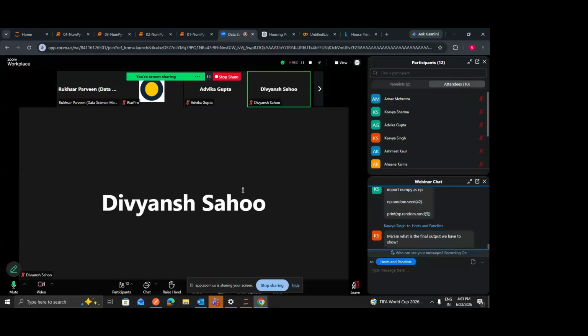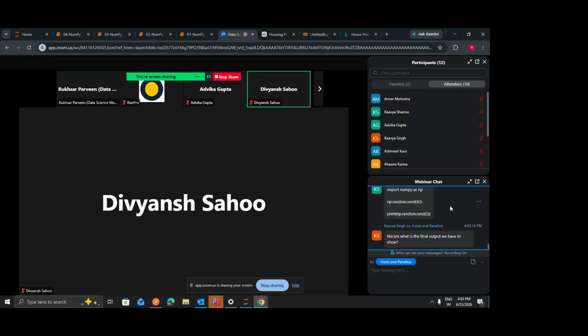I hope the project is clear. What is the final output we have to show? So Kavya, if I give any features to your model, like these many bedrooms I have, these many bathrooms I have, it should be able to predict the price. So you have to create a model which will take some features, and based on those features, it should be able to predict the price of your house. So if I give the locality, and these many bedrooms, using all such information, it should be able to predict for unseen data, right?